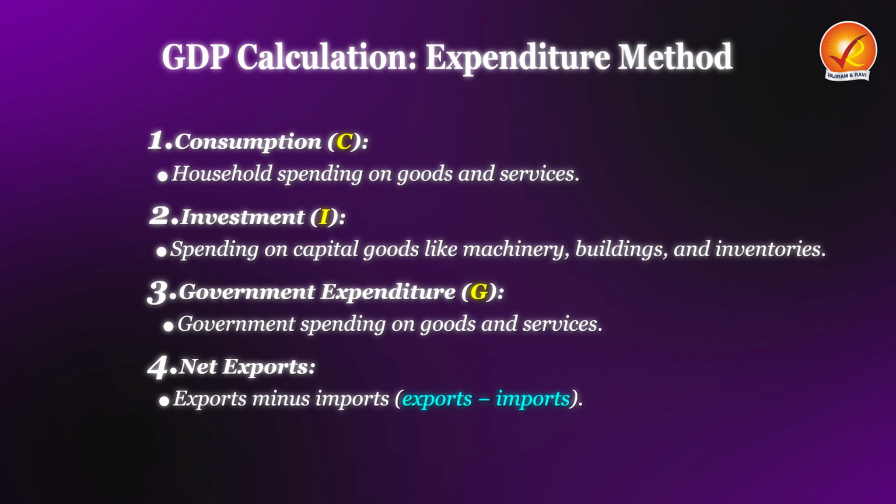Now, in all these 3 methods, we are able to calculate GDP from different perspectives. One is from the perspective of value addition, one is from the perspective of incomes, one is from the perspective of expenditure. Now, the problem here is that when we calculate GDP with these methods, the resultant GDP with each method is not the same. That is where the problem arises.